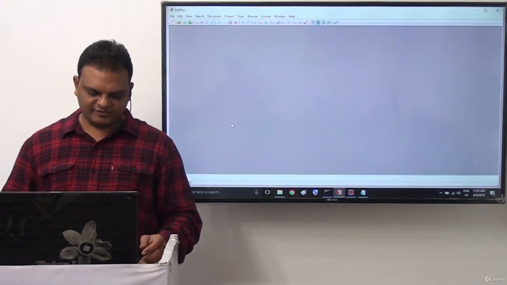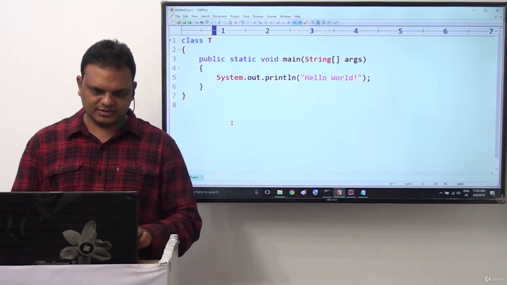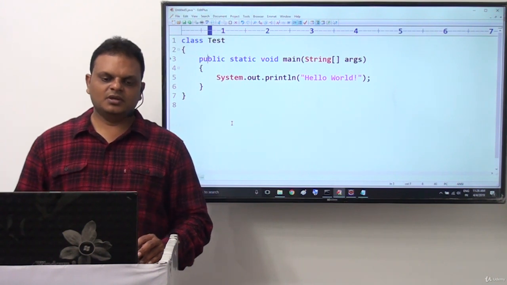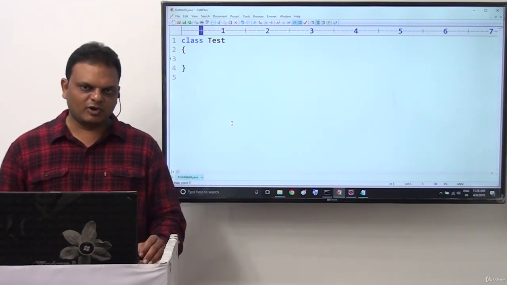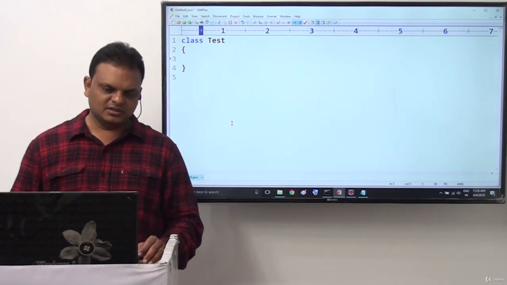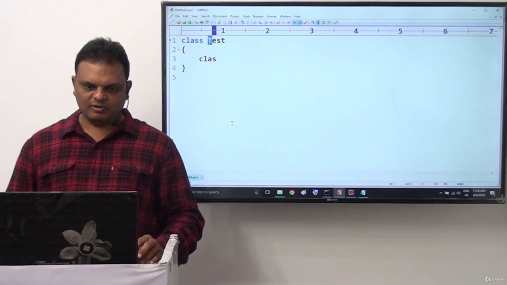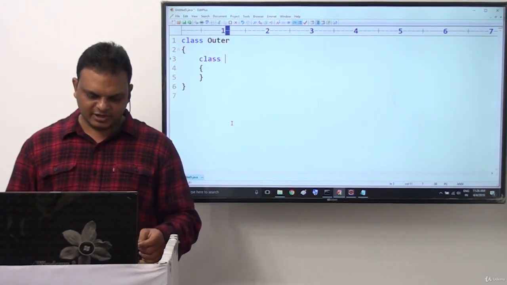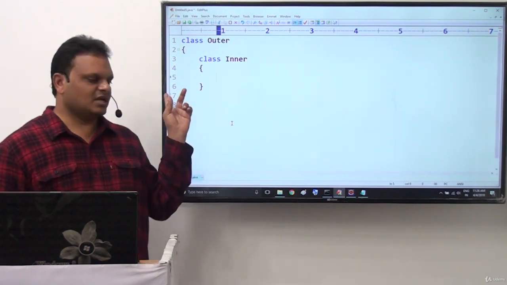What is my idea for this particular one? First of all, I want to take class Test. Now I don't want to have main method directly inside the class Test, but I want to have main method inside the inner class. Inside the class Test here, let's say for example, I want to take class Outer, and class Inner.